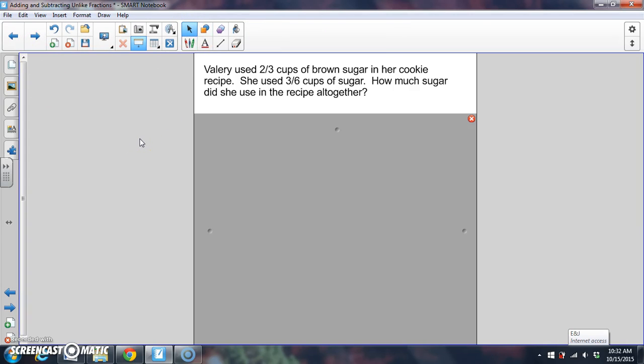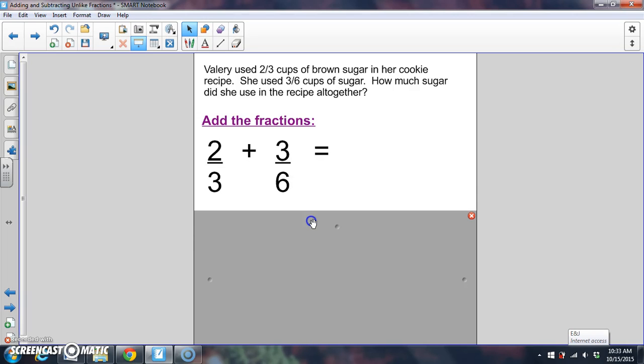Valerie used 2/3 cups of brown sugar in her cookie recipe. She used 3/6 cups of sugar. How much sugar did she use altogether? So we want to add the brown sugar and the regular sugar together. It would look something like this if we set it up.